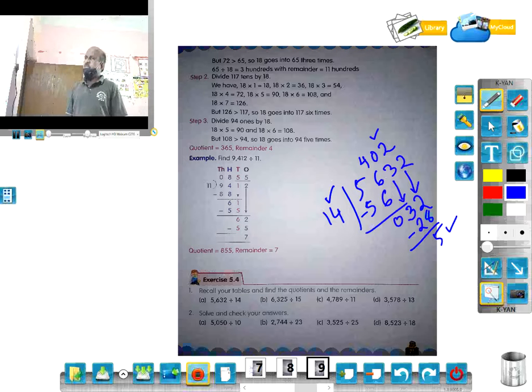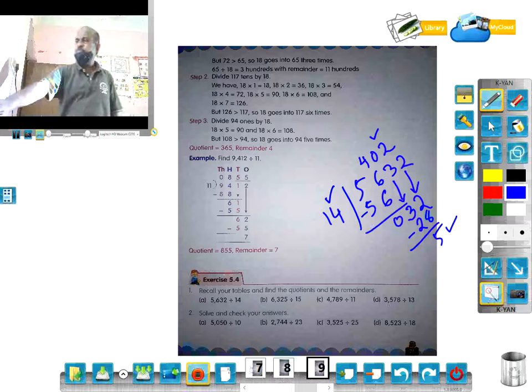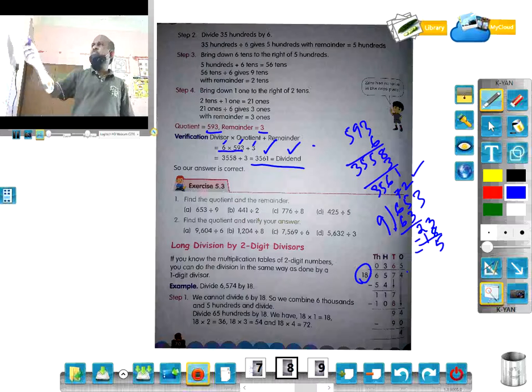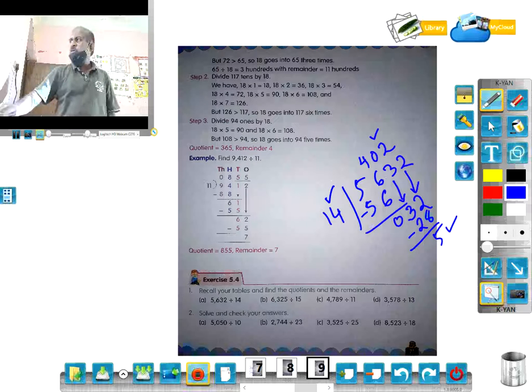So what is the rule? You have to do divisor into quotient plus remainder.